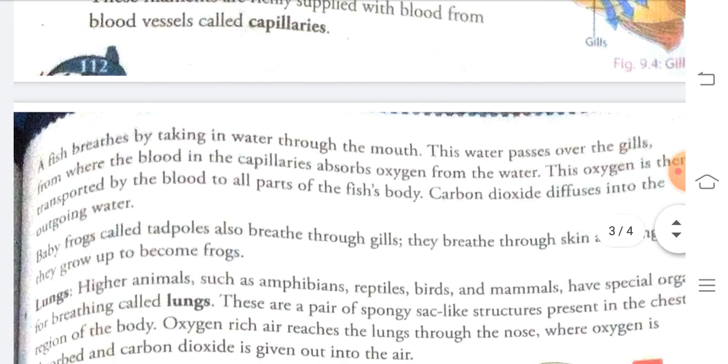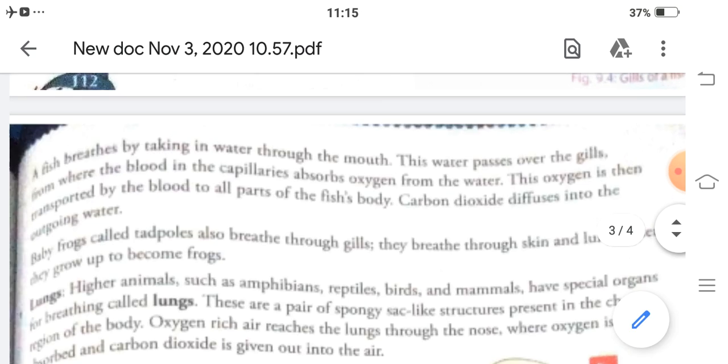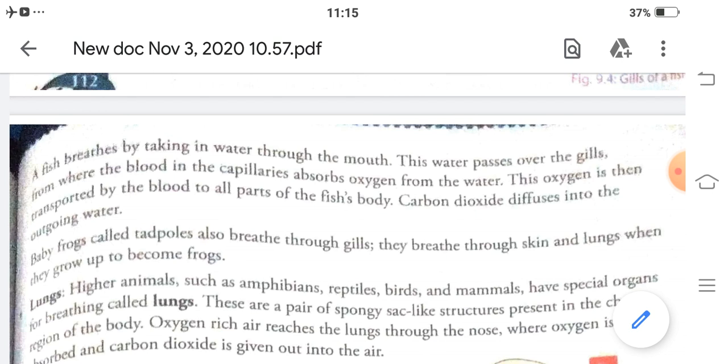As a fish breathes through its mouth, the water passes over its gills and moves past the blood capillaries. What happens?